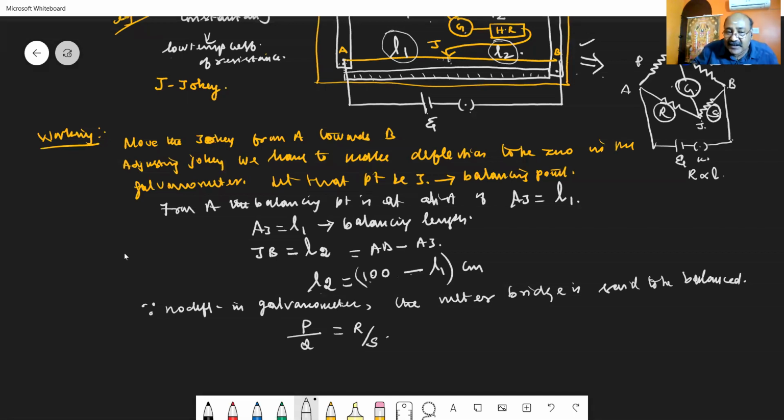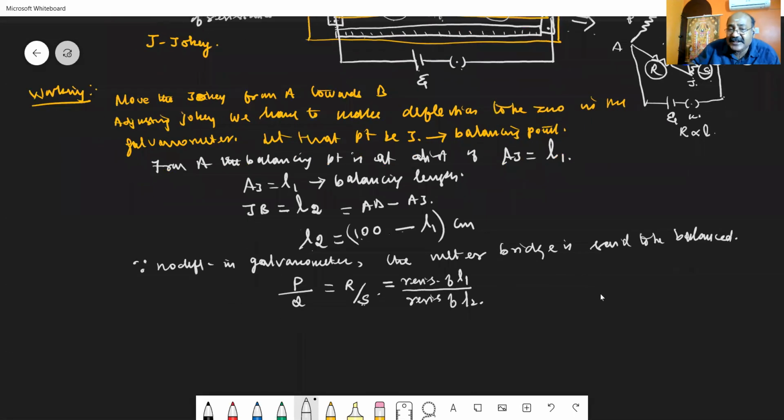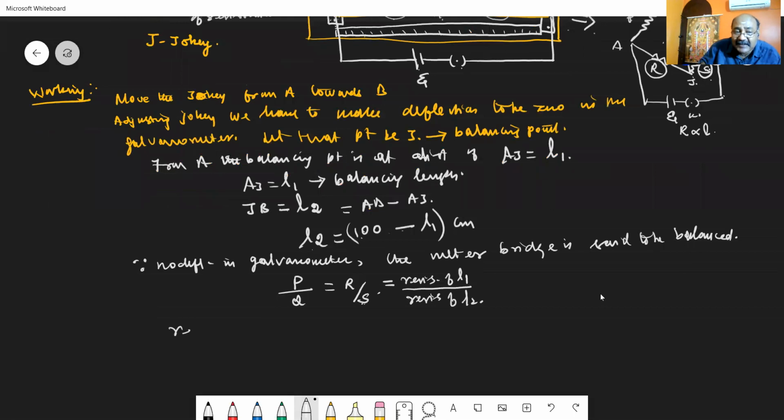So P is the unknown resistance, Q is the known resistance. How have we replaced R and S? R is replaced by the resistance of L1. So I can write like this: resistance of L1 divided by, what is S? S is nothing but the resistance of L2. So the resistance of L1 is nothing but the resistance of AJ. So I have to calculate what is that value.